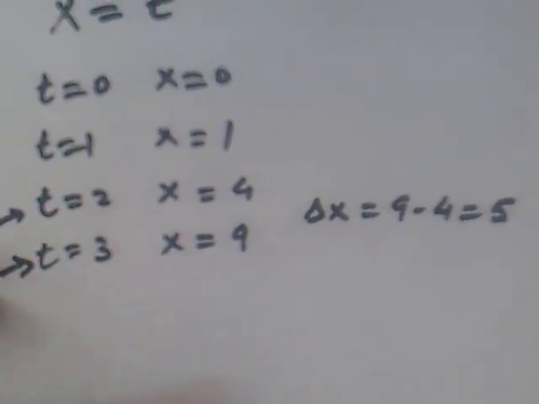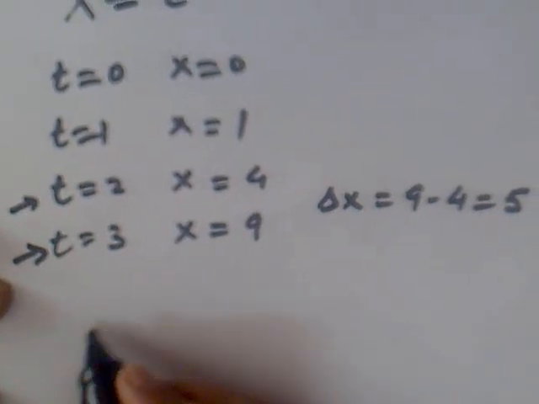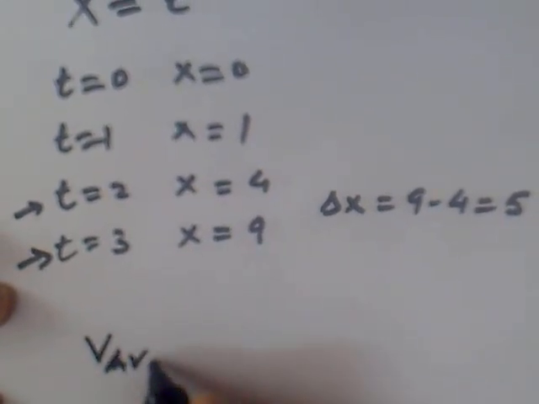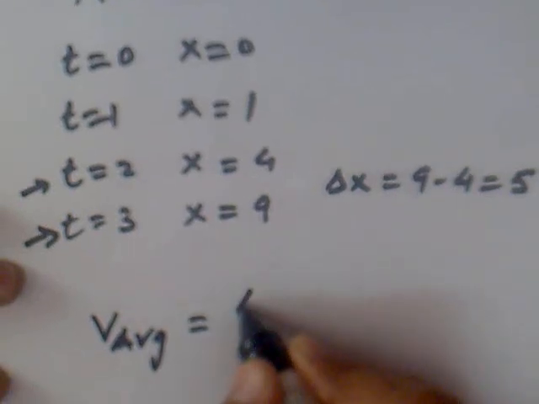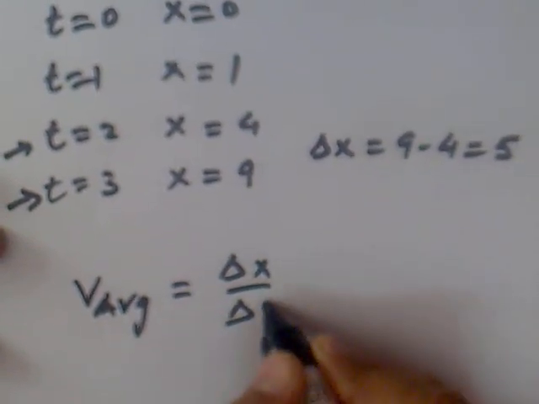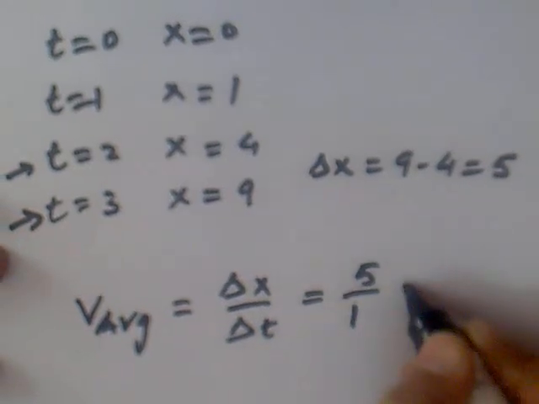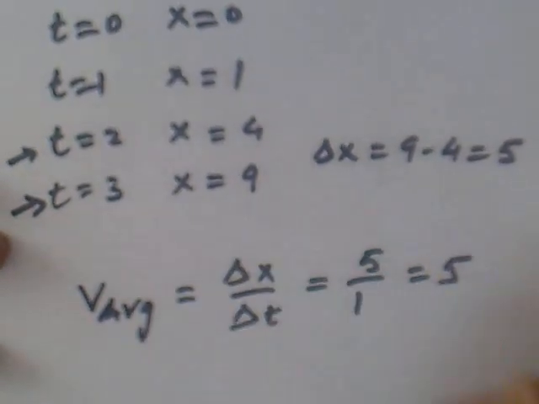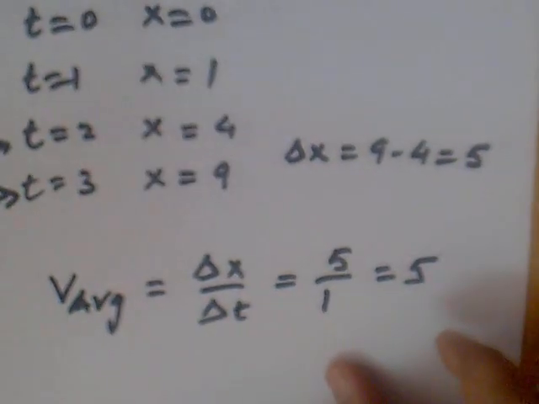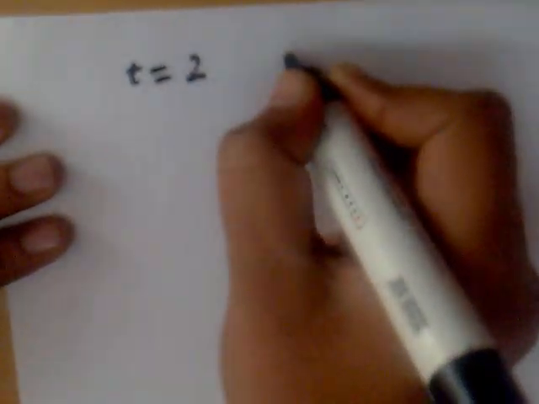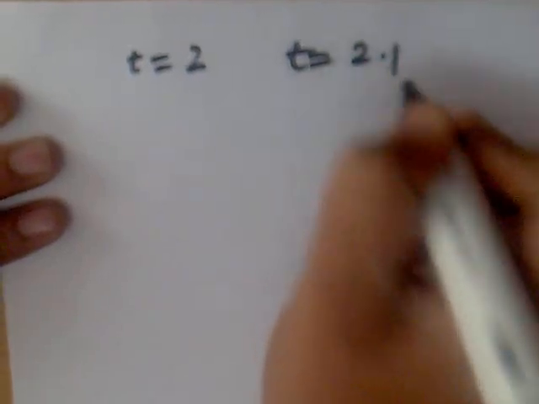For this time interval, if we want to calculate average velocity, then average velocity is equal to delta x over delta t. For this time interval, it is equal to 5 over 1, that is 5. Now take an interval of 0.1, that is t equal to 2 to t equal to 2.1.